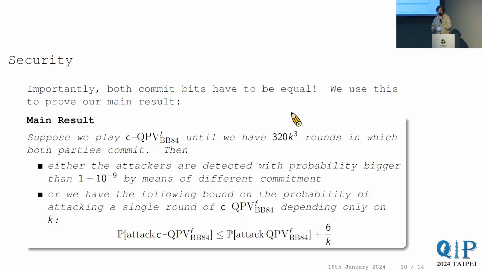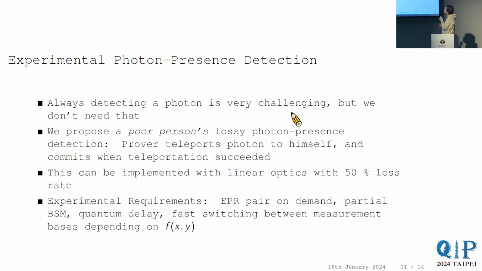Right, so we actually inherit the security of the original underlying protocol. Now, what is nice about this is that you circumvent the issues of loss, but of course I introduced something new, right? I said the prover now needs to do a photon presence measurement, a photon presence detection scheme. Actually, it is highly unlikely that on a large scale, very quickly in succession, you can do such measurements, because doing a photon presence detection measurement is very difficult.